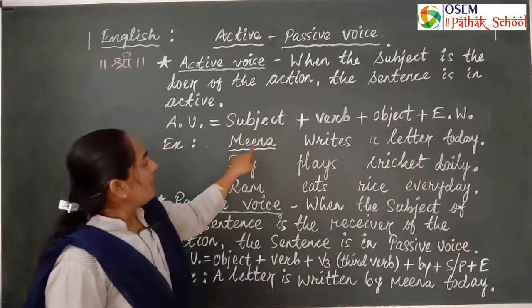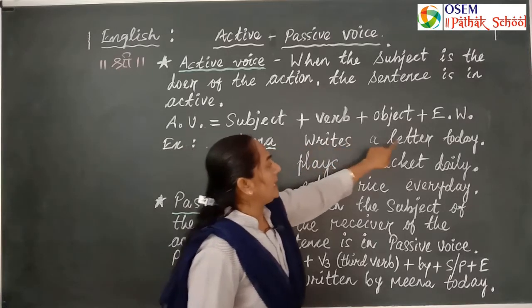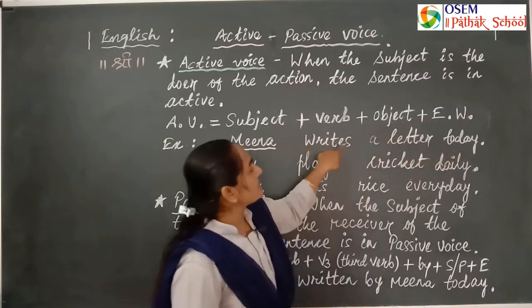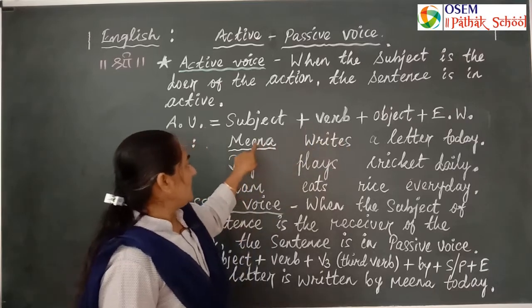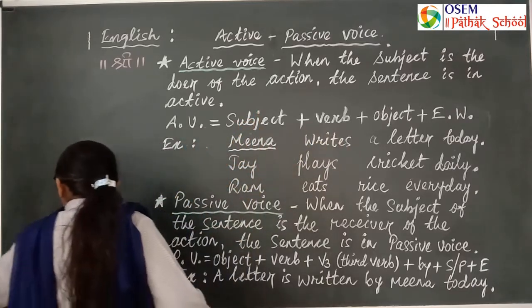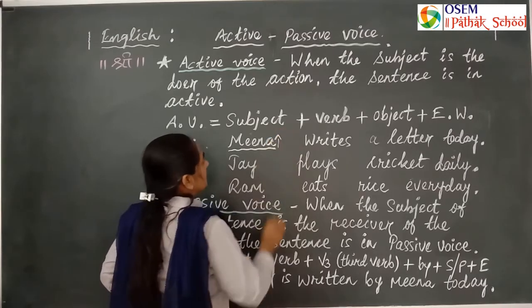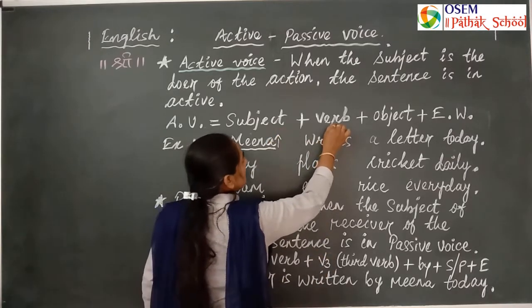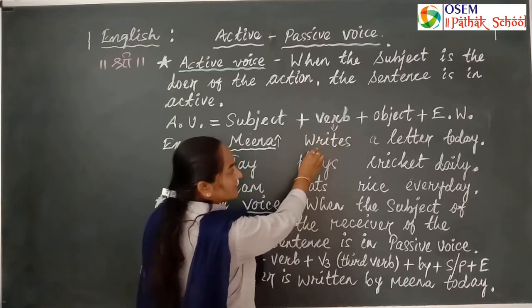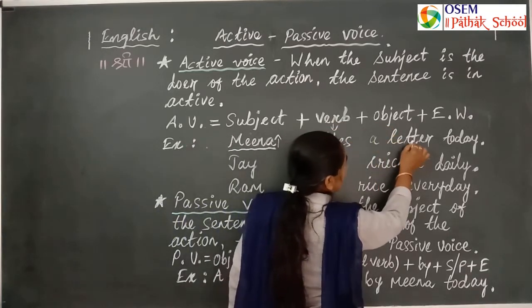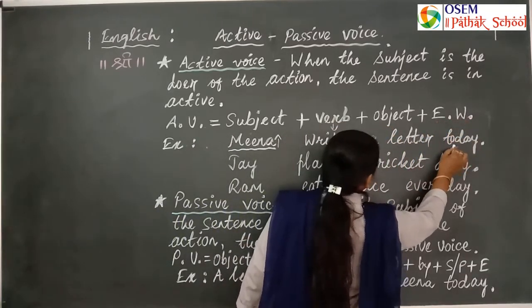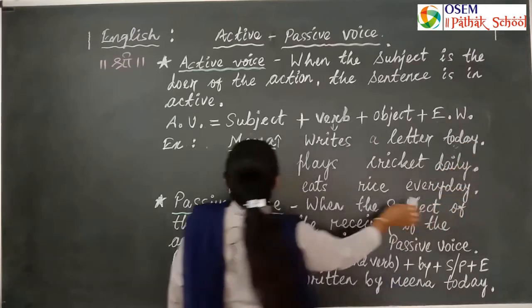For example, Meena writes a letter today. This sentence is given in the present tense. Meena is the subject. Writes is the present tense verb, letter is the object, and today is an extra word.